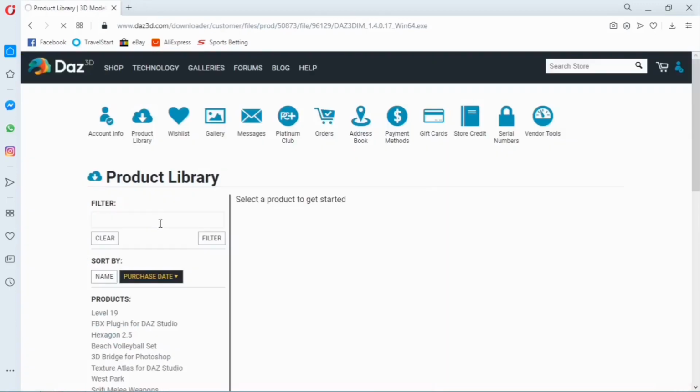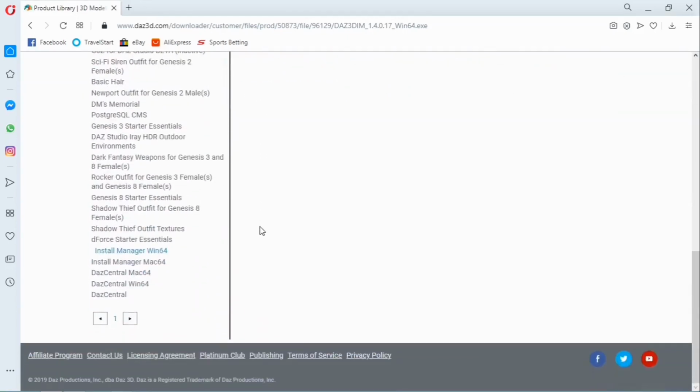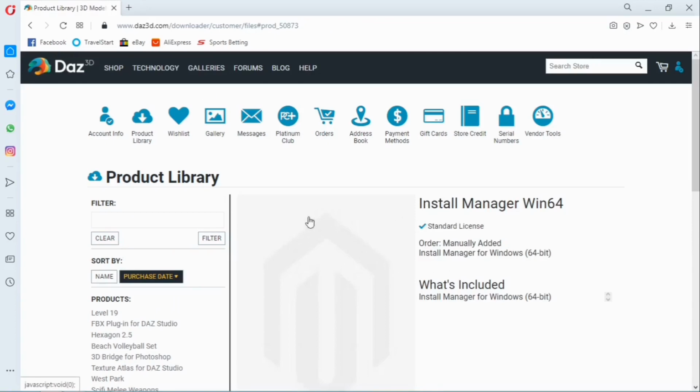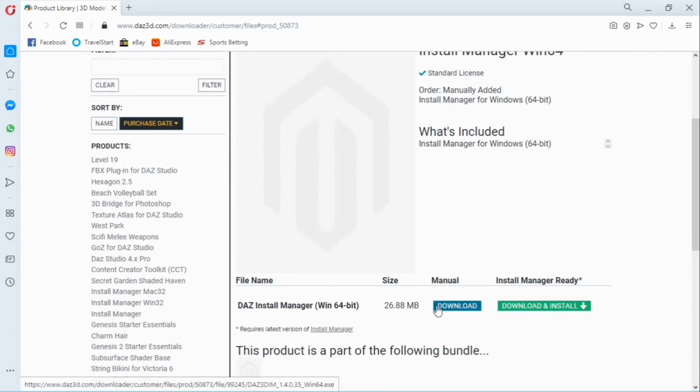So at this point I have this popping out for me, my products library. All I need to do is to scroll down and look for the install manager 64-bit. Then I select it. So there I have this popping out also. And so all you need to do is to select manual download.